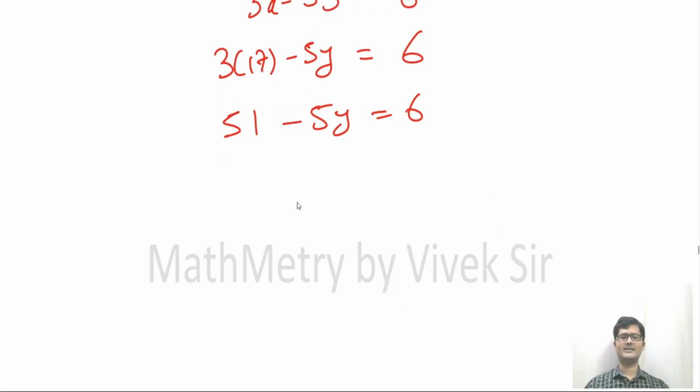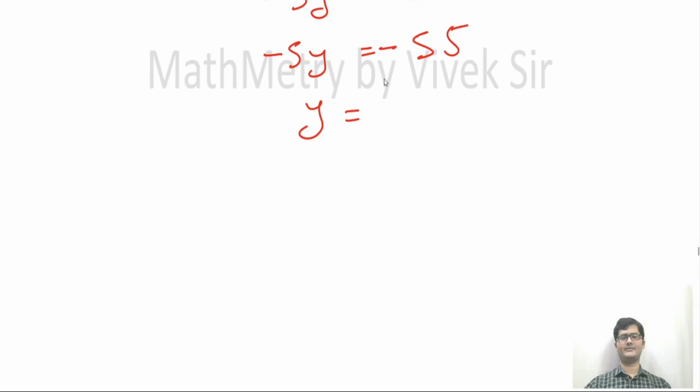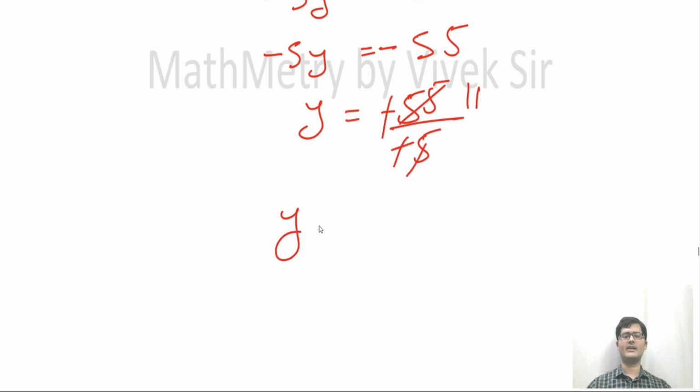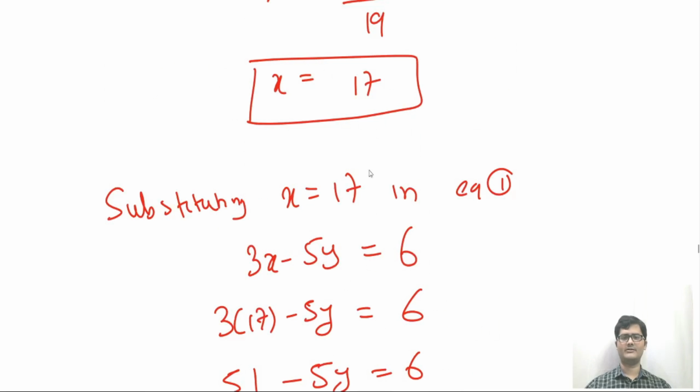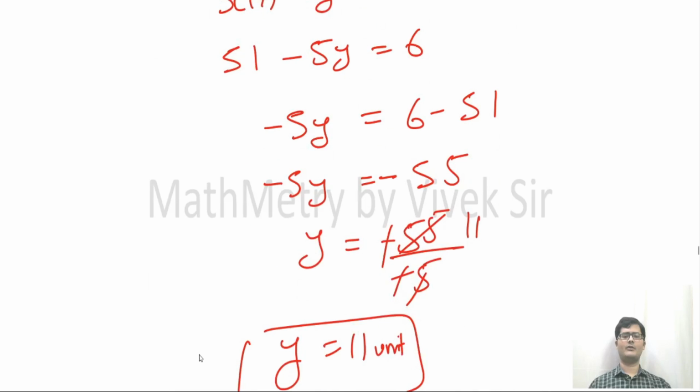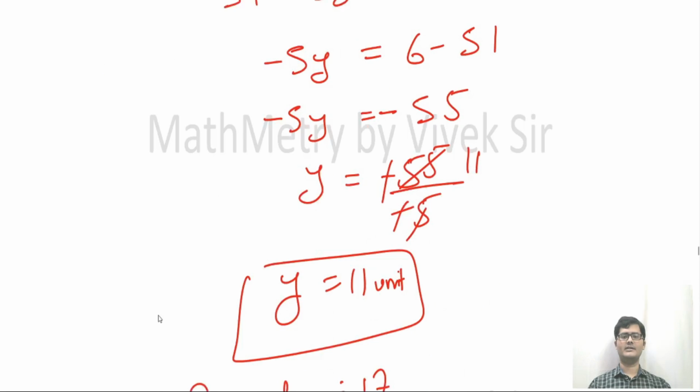I'll send 51 on the other side. So I'll get minus 5y is equals to 6 minus 51. So this is minus 55 because bigger number is 51 and its sign is minus. So y is equals to minus 55 upon minus 5, minus minus cancel, 5 11s are 55, so value of y is 11. Okay, so these are the dimensions. Y was length and x was breadth. So therefore length of rectangle is 17 and breadth of rectangle is 11.